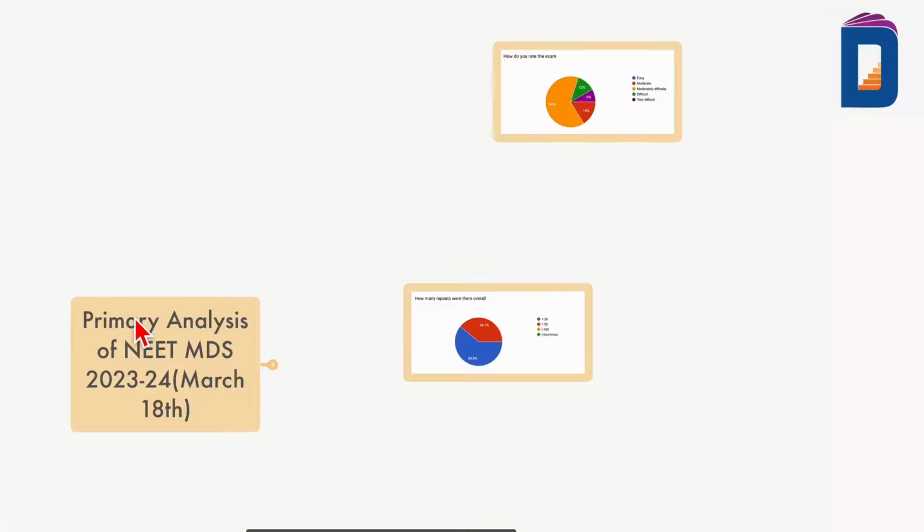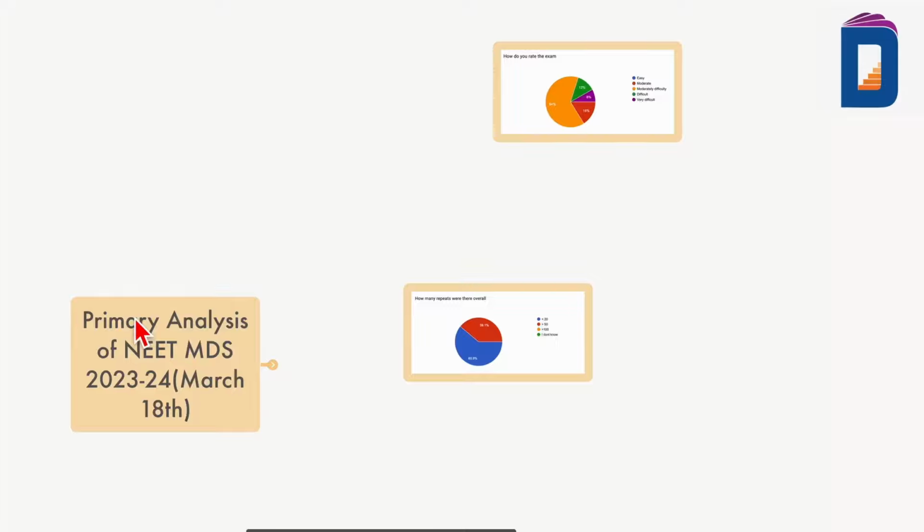Very crucial. I'm talking to the new batch, the 24-25 batch, because those who have finished it don't need this analysis. You need it more than anyone. NEET in the last 2 years has changed drastically, so you need to understand the pattern.